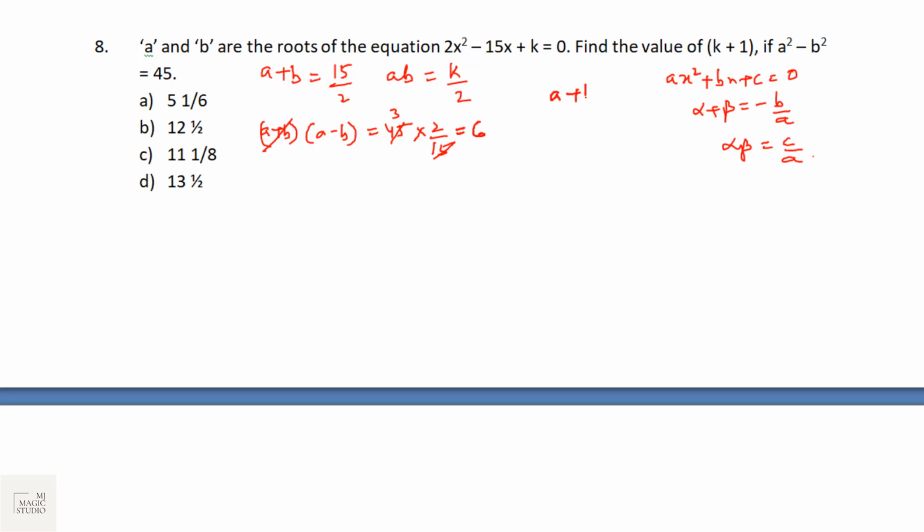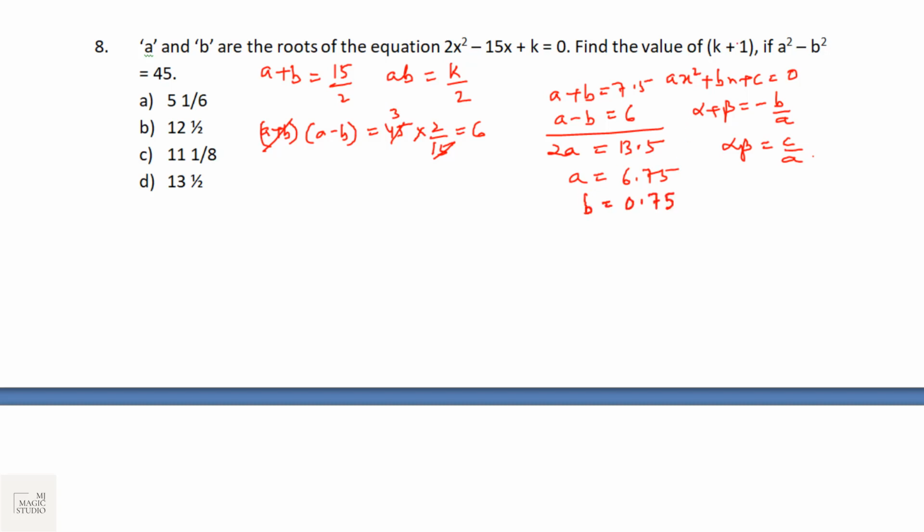So a plus b is 7.5, a minus b is 6. If I add them up, 2a equals 13.5. A equals 13.5 by 2, that is 6.75. Now A is 6.75, then B is 6.75 minus 6, that is 0.75.